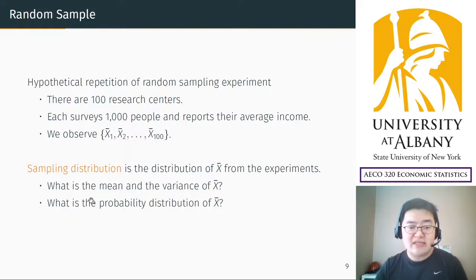And as I said, we are going to consider what's the mean and variance of x bar, what is the probability distribution of x bar, and how can we know that. The answers to them are very surprising because it's purely hypothetical repetition.